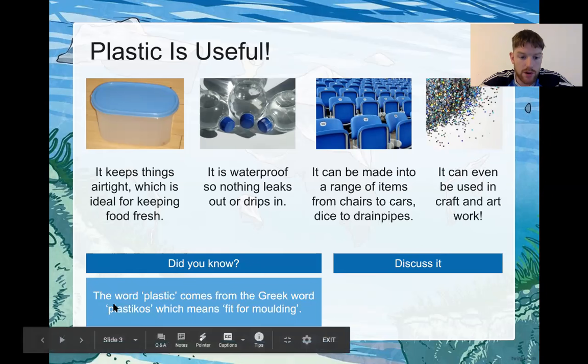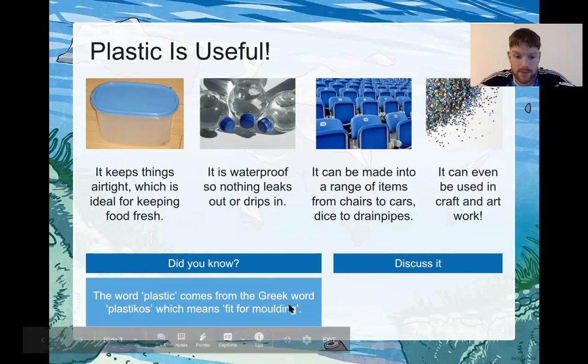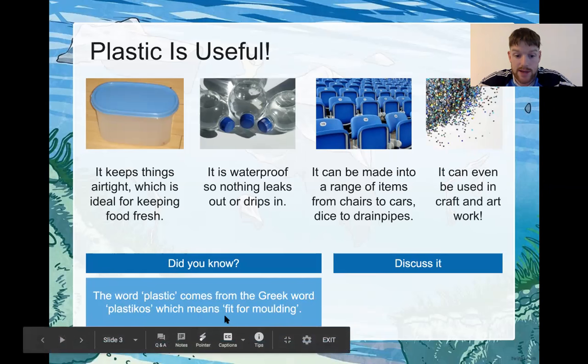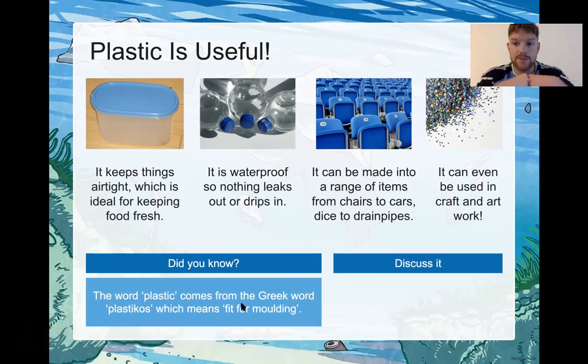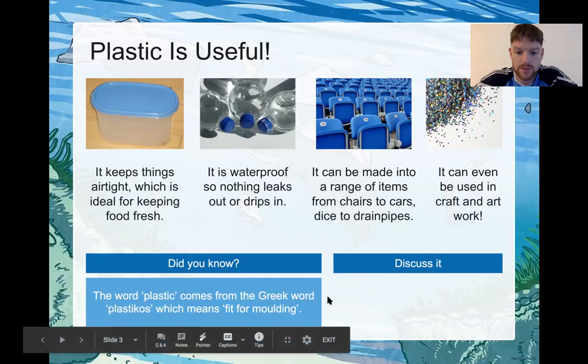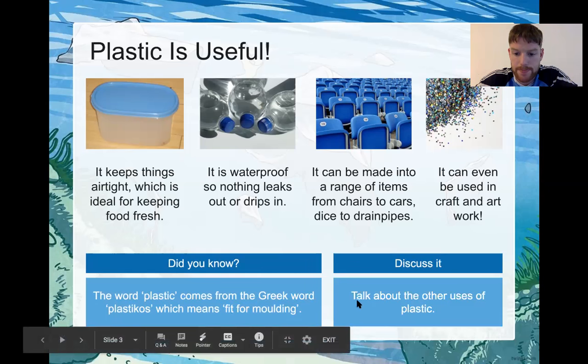Did you know the word plastic comes from the Greek word plastikos, which means fit for molding? I did not know that, but it's very interesting, because it definitely is very fit or able to be molded. It can be molded into many different shapes. So it's heated to a very high temperature, melted, and put into certain shapes, and when it cools, it sets in that shape. So very handy.